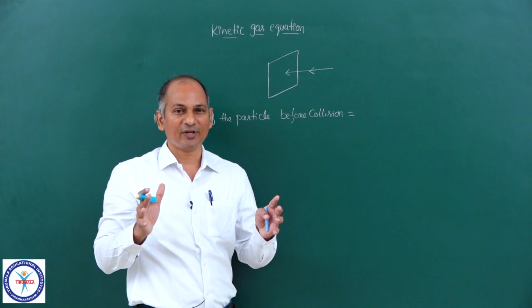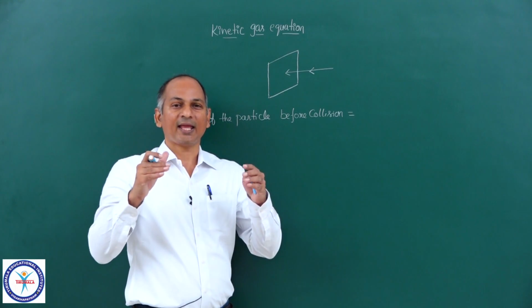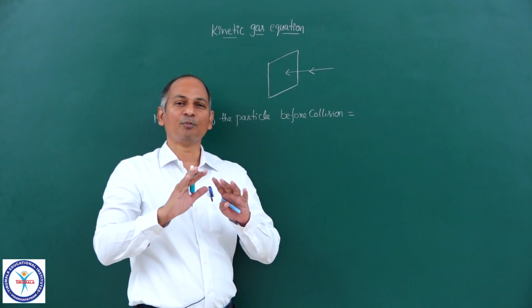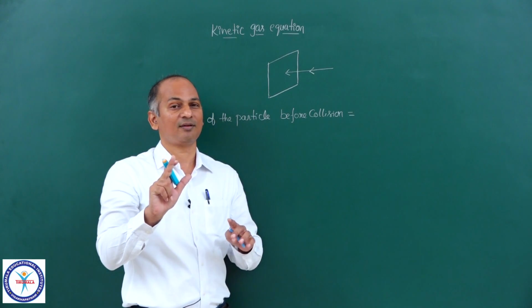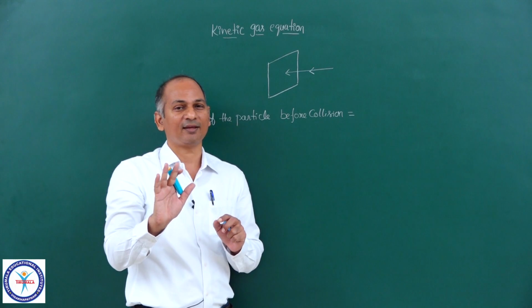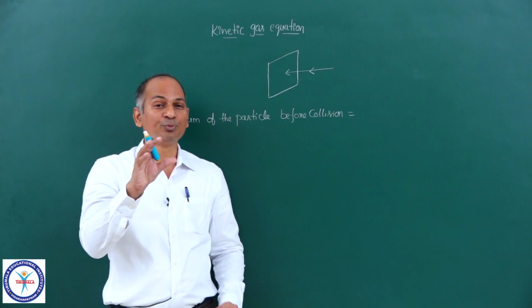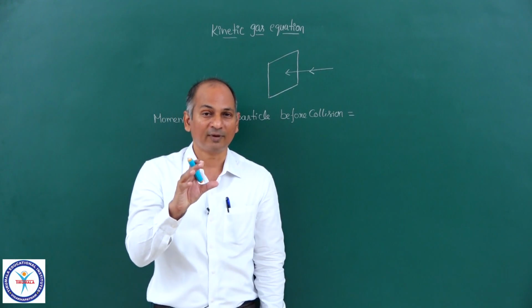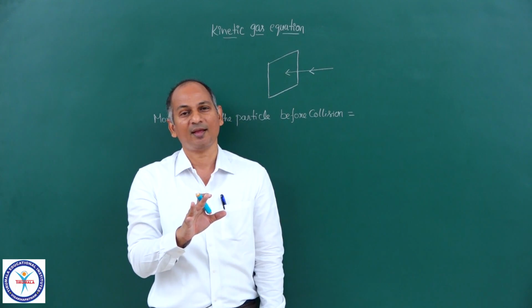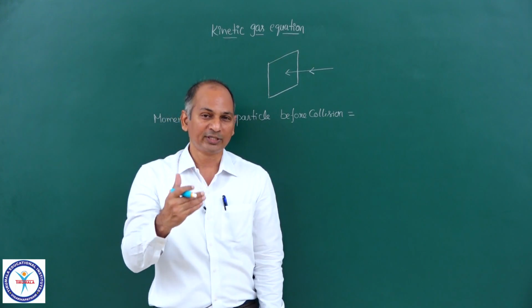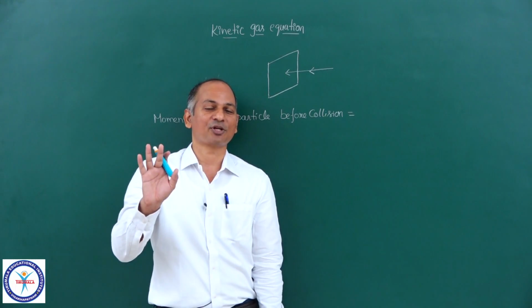In the vessel which we have taken, in that gas sample, all molecules of gas have the same velocity. This is the assumption. That is not true. Although I am assuming that the velocity of all the molecules is the same, later on during the derivation I will remove that assumption, don't worry about that.